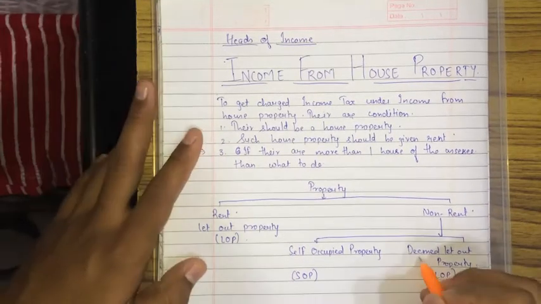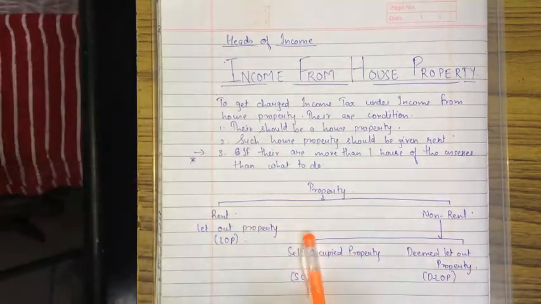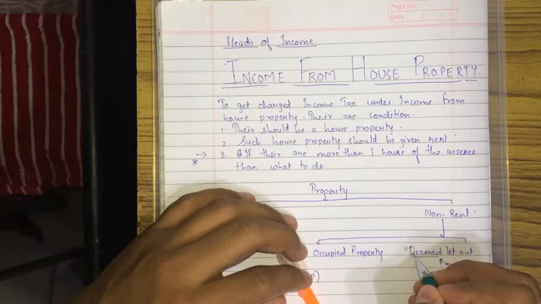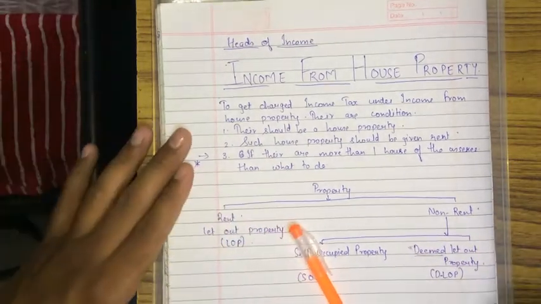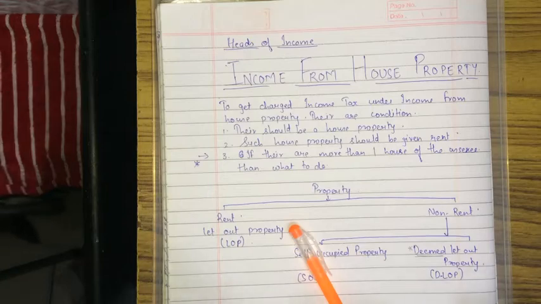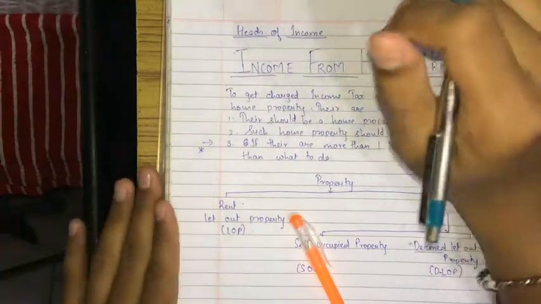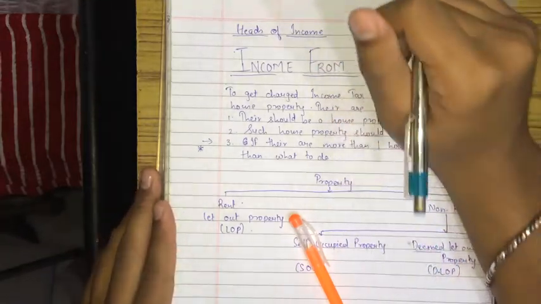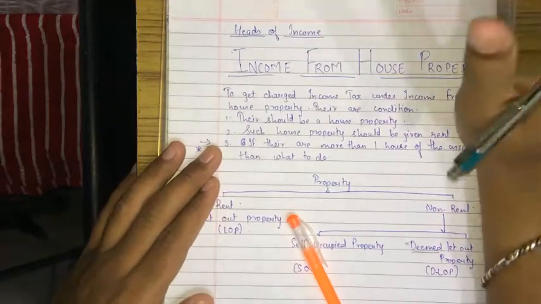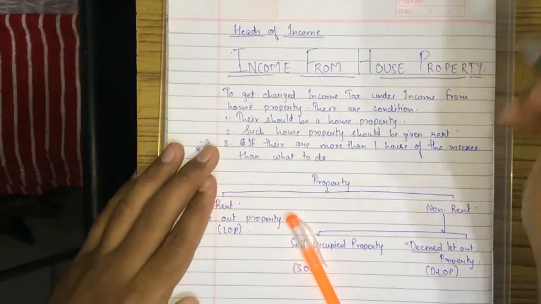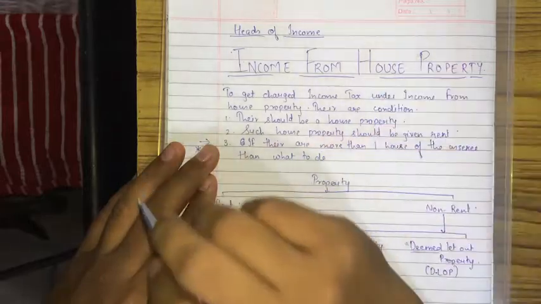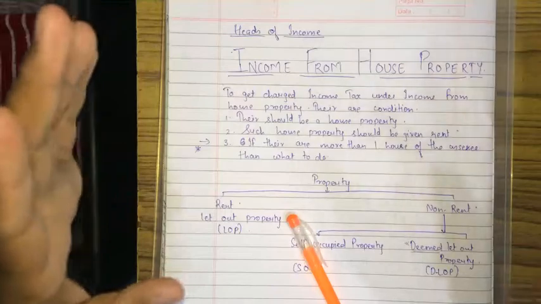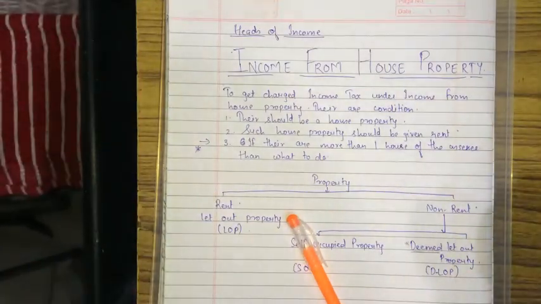Deemed let out. What does this word deem mean to you all? You might have come across this word deem many times. What do you understand by deem? Deem means, just like we assume something in the word problems that we used to do in our lower standard, let's assume x is equal to 100. So assumption is assuming something. Deemed is by default. It is not assumed, it is by default. Deemed, it has to be.